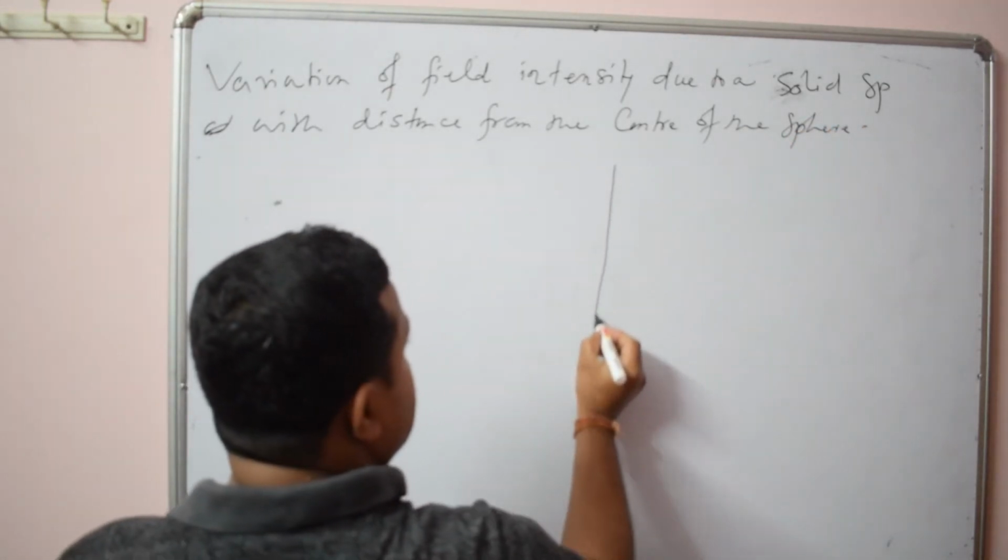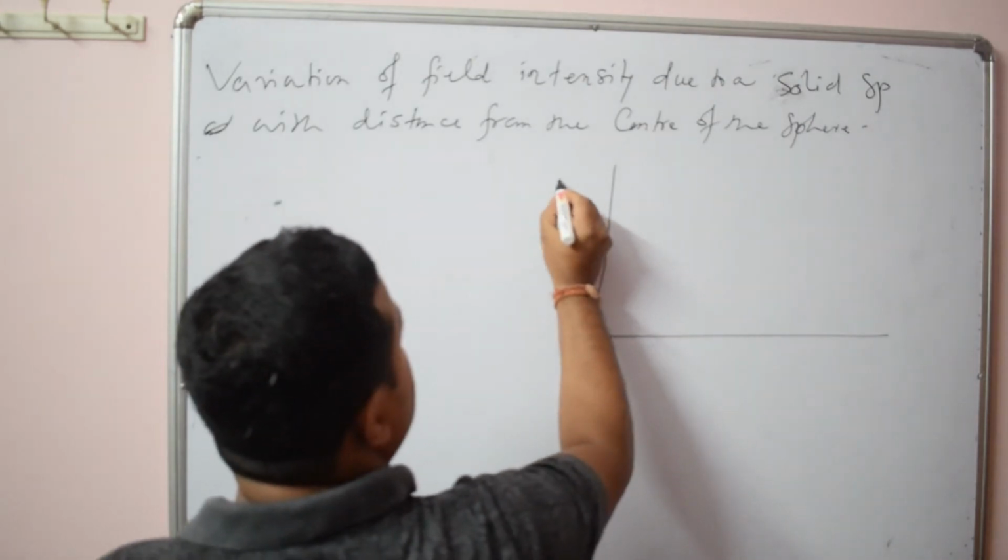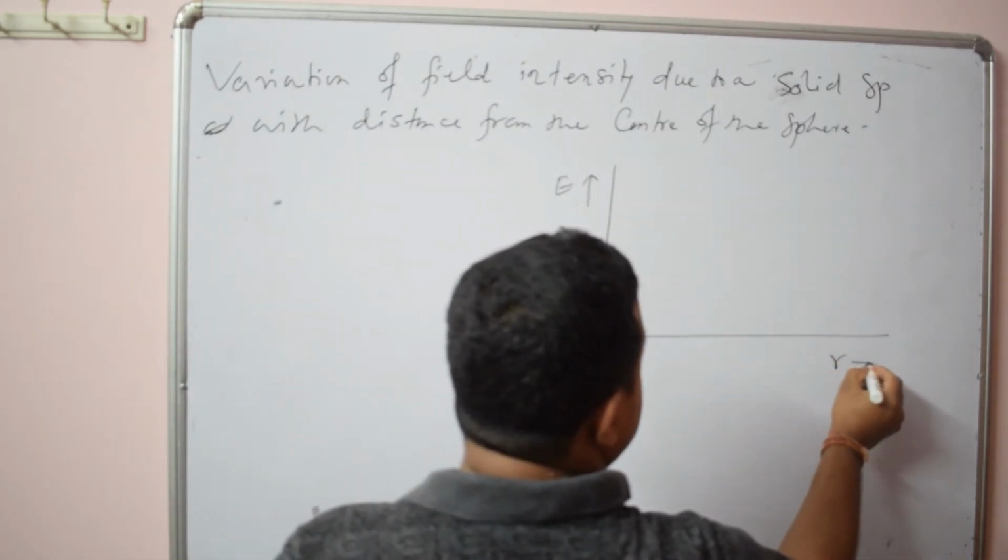So let us draw a graph between field intensity and distance.